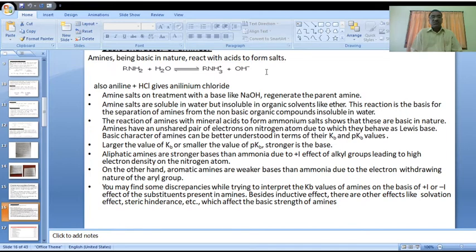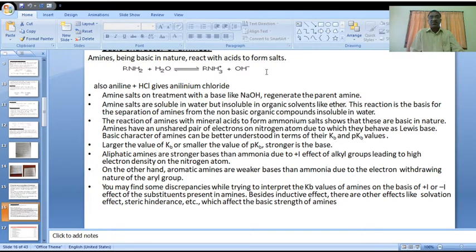Is it clear? Aliphatic amines are stronger bases than ammonia. Aliphatic amines, RNH2, primary, secondary, tertiary, all these amines are stronger bases than ammonia. What is the reason? In these amines, the presence of alkyl groups, due to the plus I inductive effect of alkyl groups, leads to high electron density on the nitrogen atom.